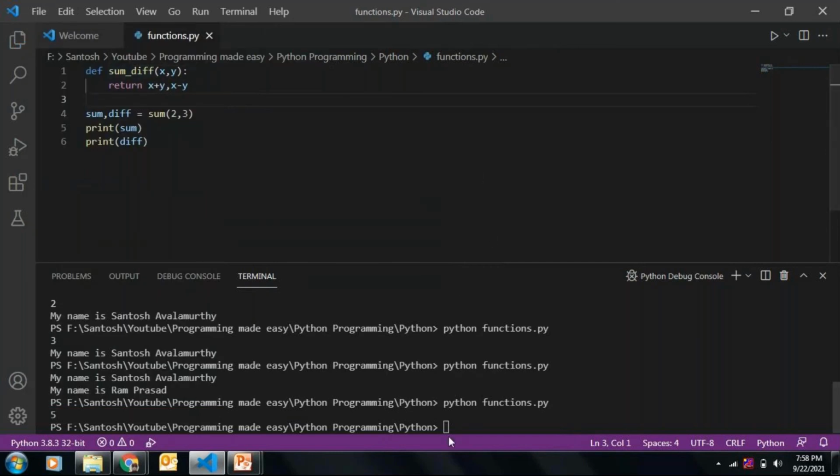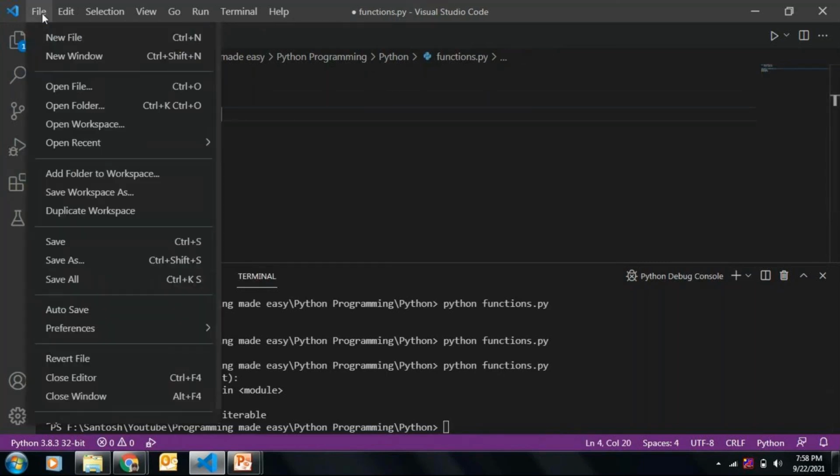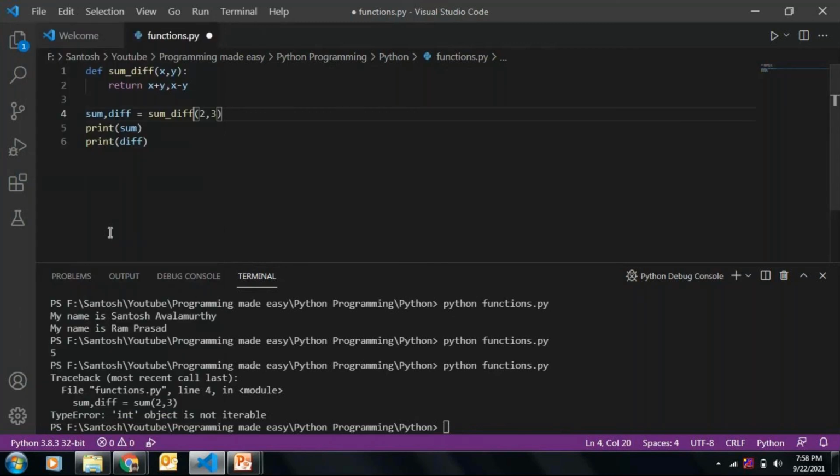Let's see what happens. I think it gave some error. Let me check it. The name needs to be changed. Save.